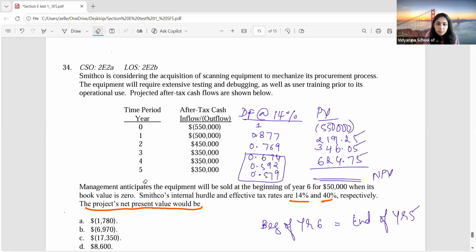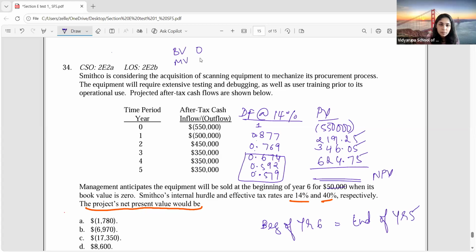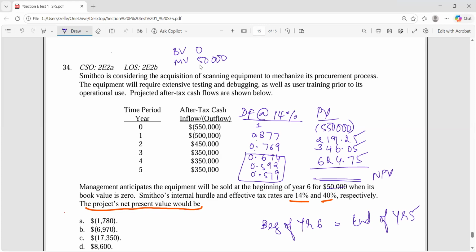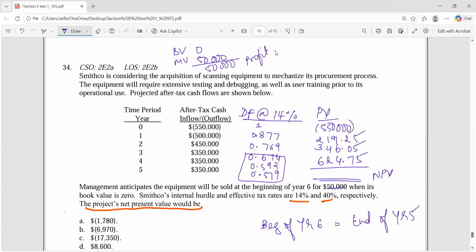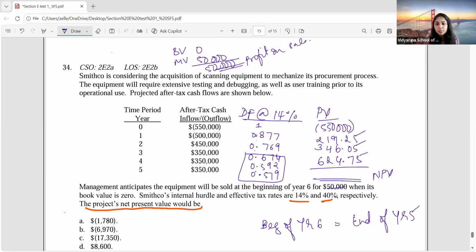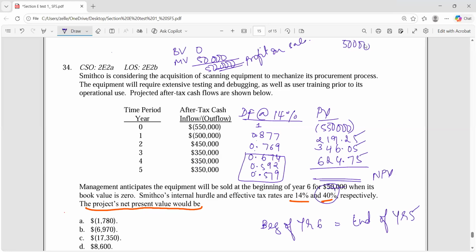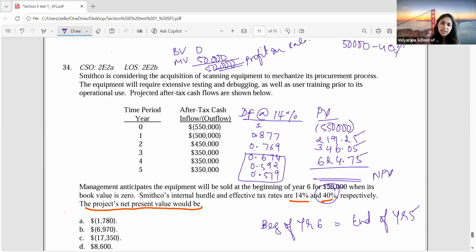Book value is 0, but still you were able to sell it for how much? $50,000. So can I say the entire $50,000 is profit on sale? So on this we have to pay how much tax? 40%. 40% will go as tax. So how much will it be? 30,000.